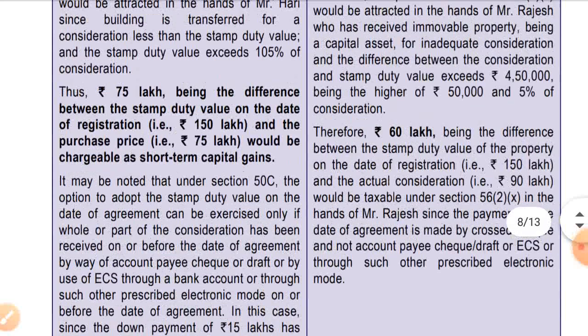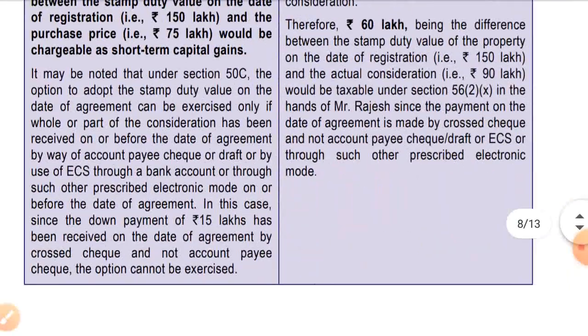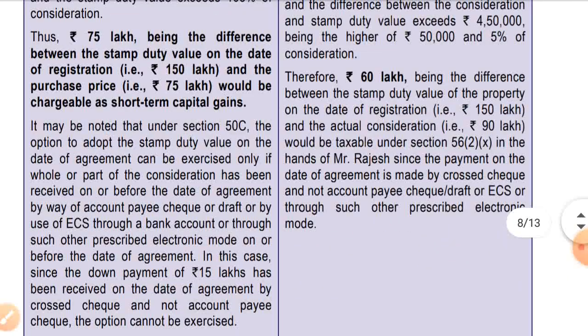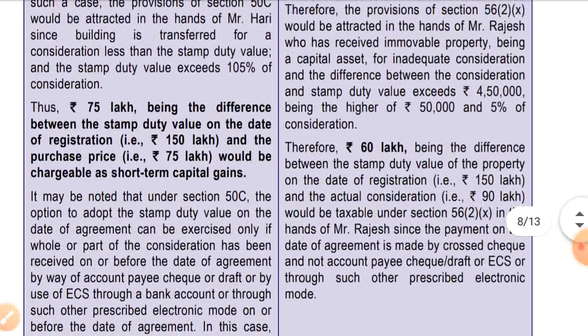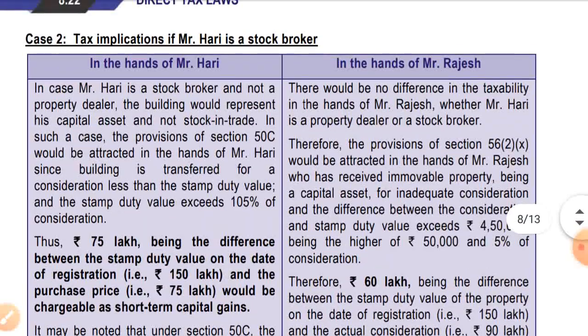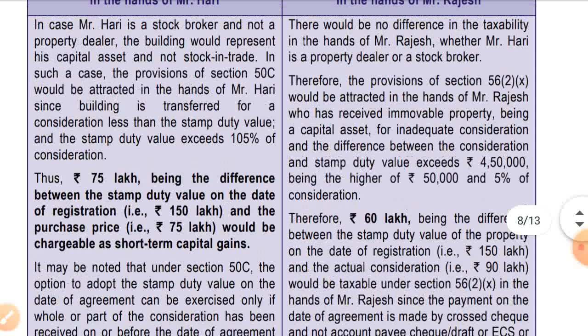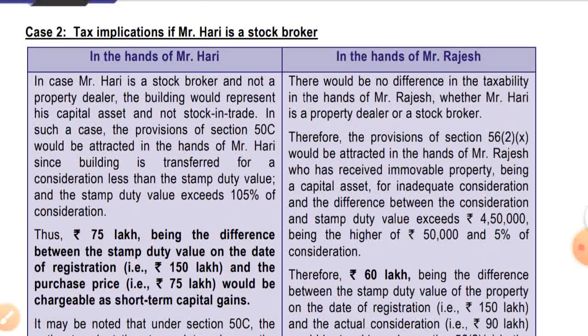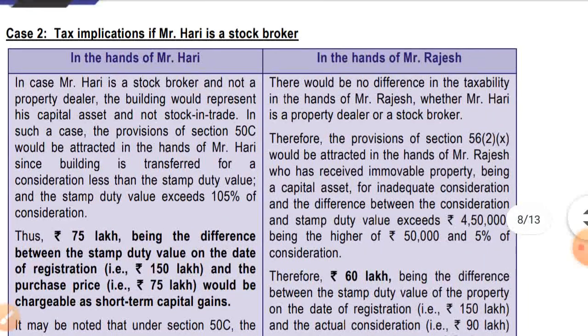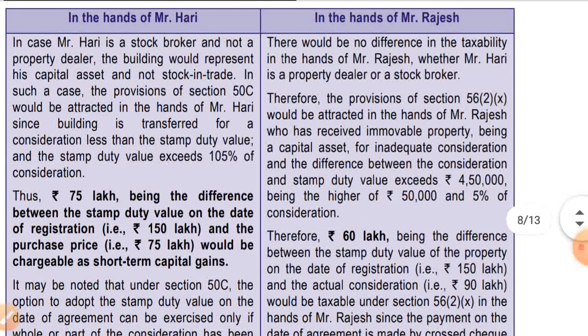This thing, that is account payee cheque, bank draft, electronic clearing system, is applicable, the same thing is there, but the section is different. In the hands of Mr. Rajesh, the same provision as was given above applies. There would be no difference in the taxability in the hands of Mr. Rajesh whether Mr. Hari is a property dealer or stockbroker.